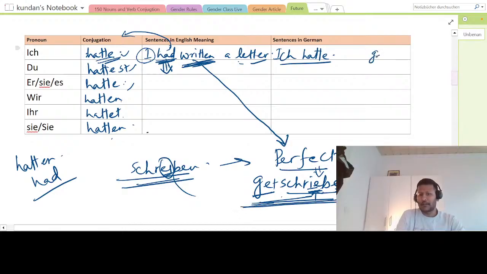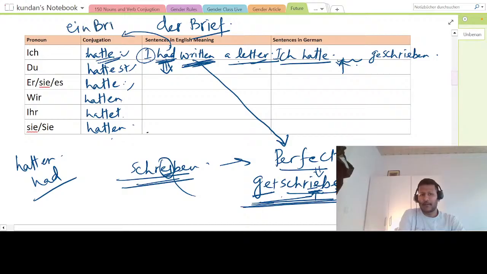So I will write ich hatte what? Geschrieben. Something I have written, right? That something will come here. That is a letter, right? Letter is der Brief, so ein Brief. But in accusative, this masculine ein changes to einen, and der changes to den. So I will say ich hatte einen Brief geschrieben.